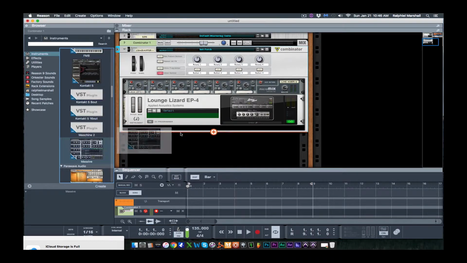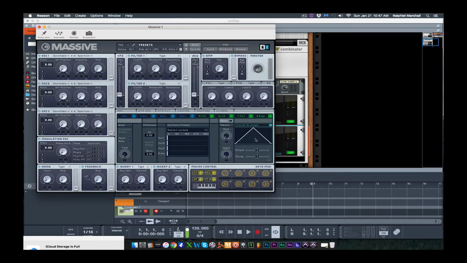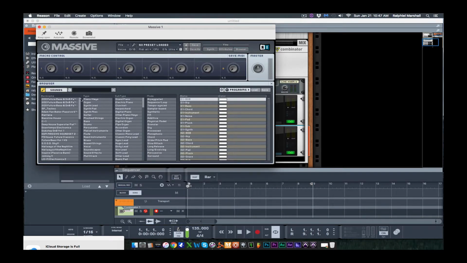So I'm just gonna go with Massive, and as you can see, it automatically routes it to channel 2. Click on the VST to open it. If you're new to Massive, the way you get to your sound banks, you hit Browser, and it's going to take you to all your sound banks.